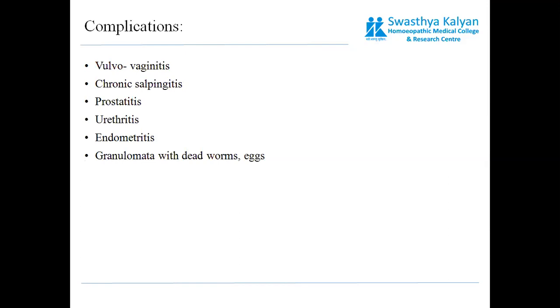Also, the complications are vulvovaginitis or chronic salpingitis; these both occur if these worms migrate to the vaginal cavity. They might infect the vulva or the vaginal tract, and also the fallopian tubes. In males, prostatitis and urethritis can occur; urethritis is common in males and females both. Endometritis, where the endometrium might get affected, and granulomata with dead worms and eggs might also be seen. Granuloma formation due to dead worms and eggs is also a complication of Enterobius vermicularis.